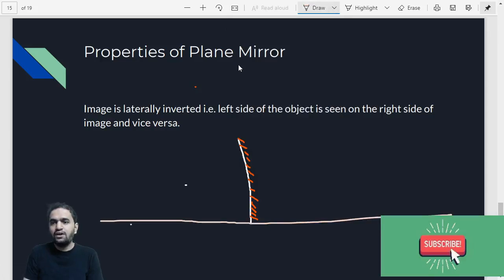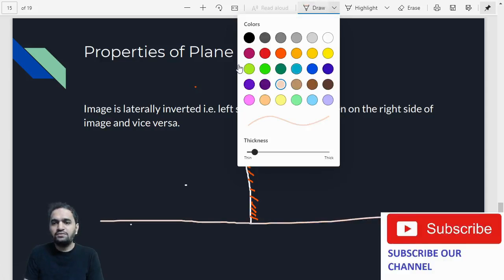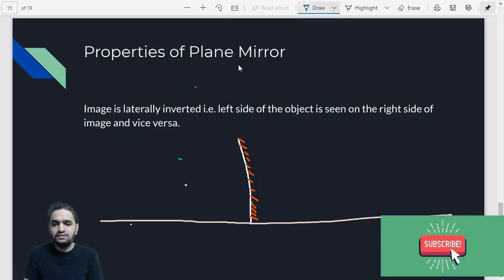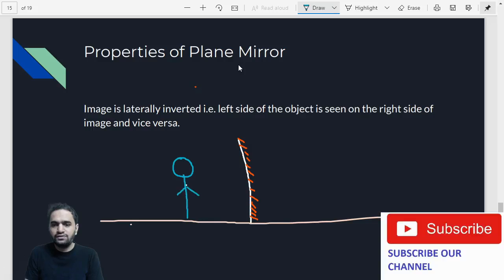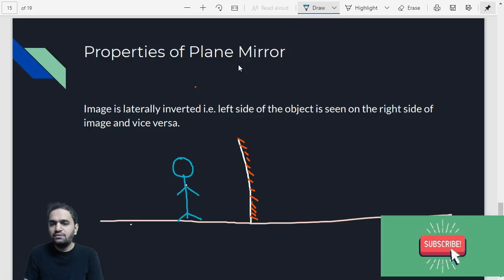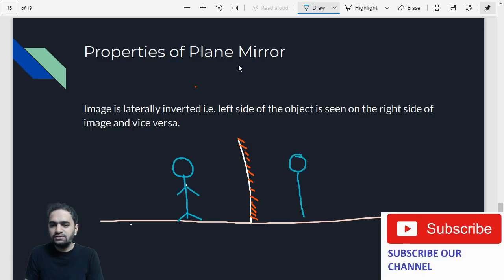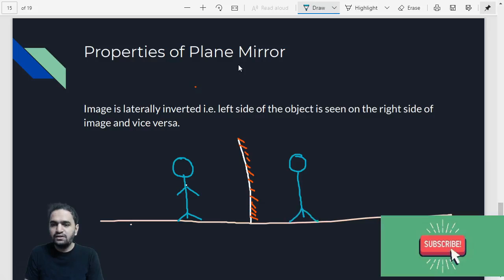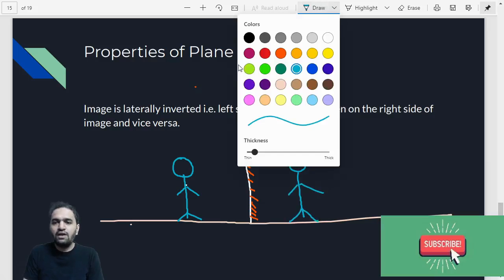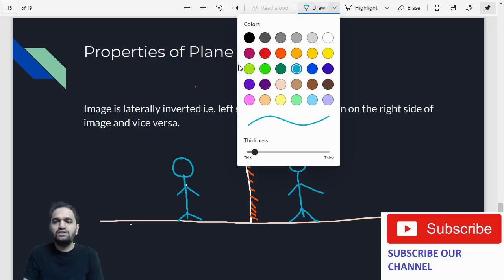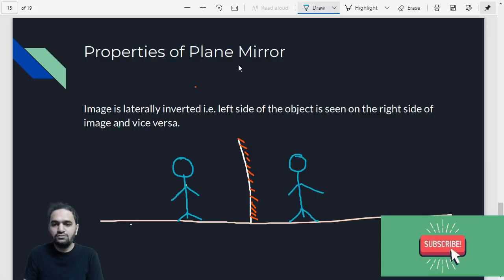Now you are standing in front of the mirror. This is you, standing in front of the mirror. You are able to see yourself in the mirror, right? And now after seeing, you just observe your hands.